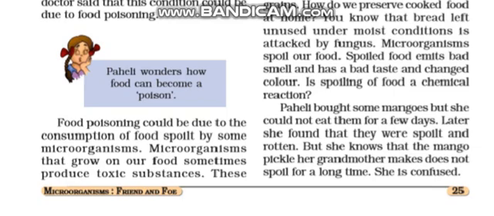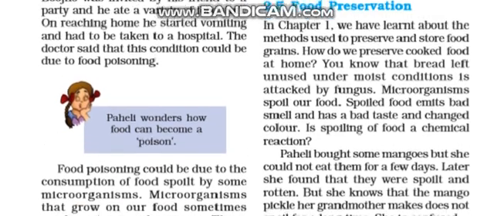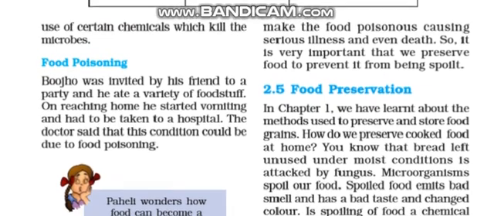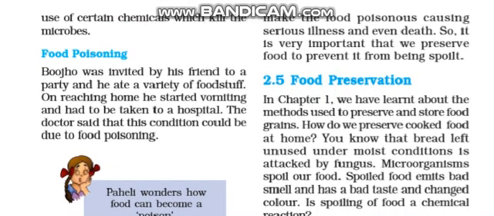Microorganisms that grow on our food sometimes produce toxic substances, waste substances, unwanted substances, and these substances make our food poisonous, causing serious diseases and illness in our bodies, and in emergency cases these diseases can even cause death. So it is very important that we preserve food to prevent it from being spoiled. Now how can food be preserved? Our next major topic is food preservation.